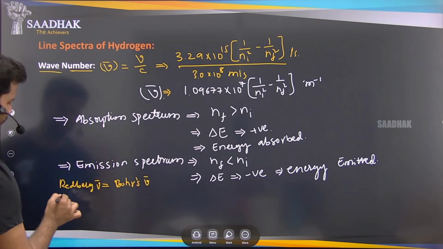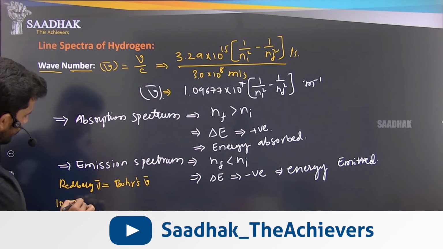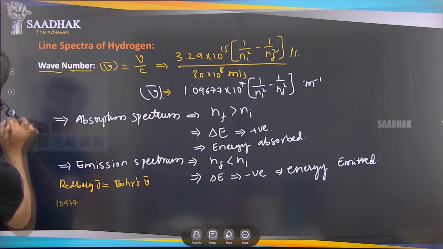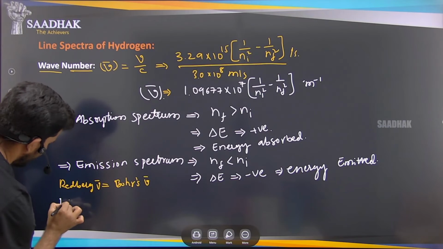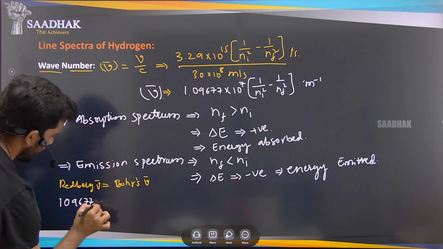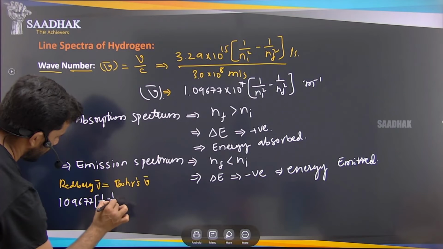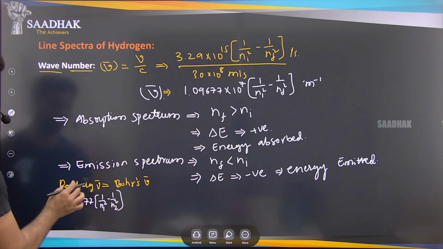What is that? So the Rydberg equation that we have is 109677 into 1 by n1 square minus 1 by n2 square. This is what we have by Rydberg.